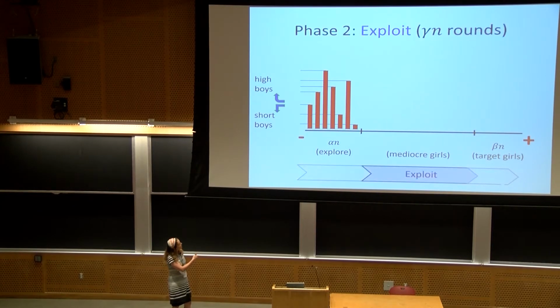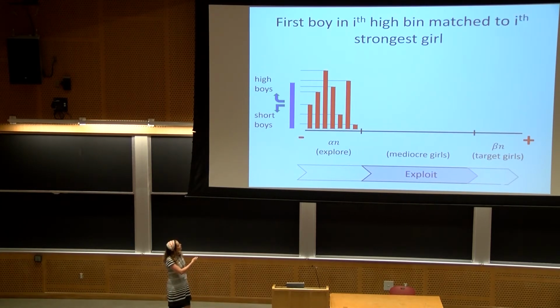And with this, we can turn to the exploit phase. So what's happening in the exploit phase? A boy arrives. He's a high boy. And the first boy in the highest bin goes to the strongest girl. So he goes to a target girl.